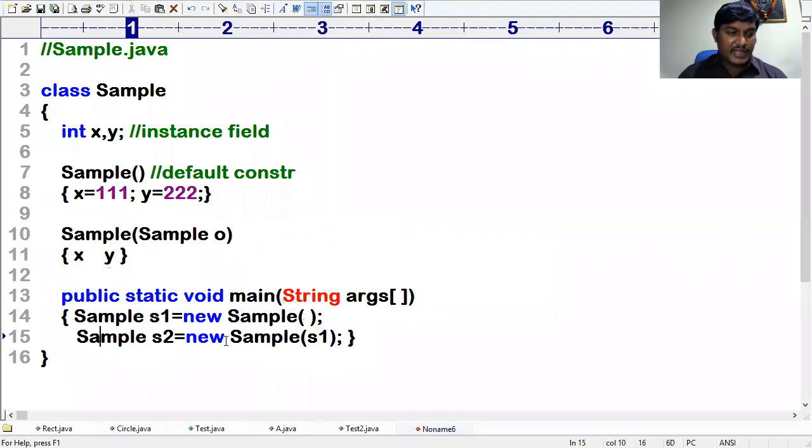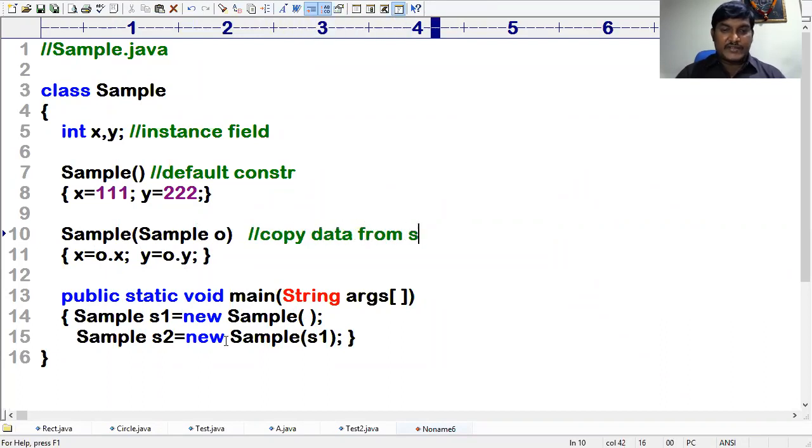What do I have to do then? Here X equal to O dot X, then Y equal to O dot Y. This is what happens. Simply, it copies the data from S1 to S2. We did almost the same previously using a method. Now we are doing it with a constructor.